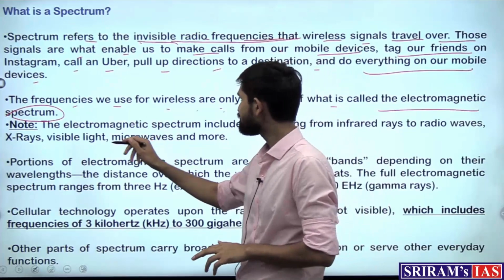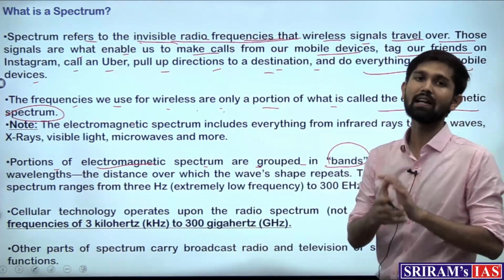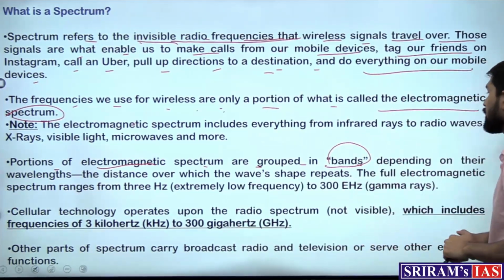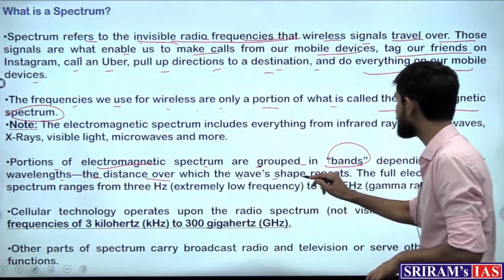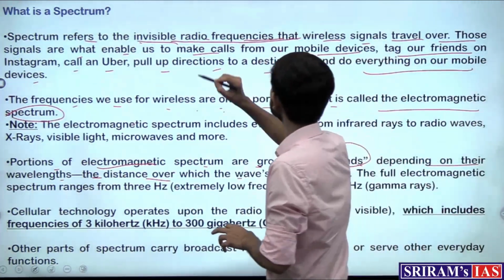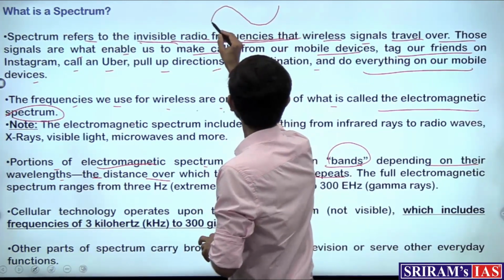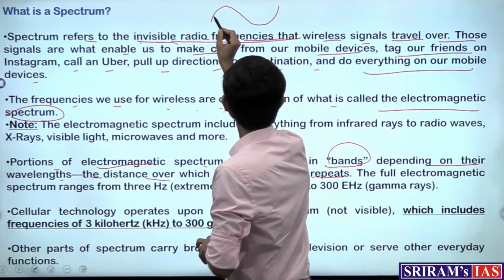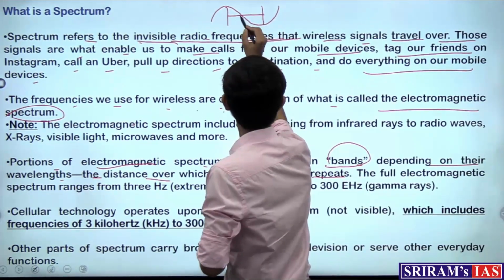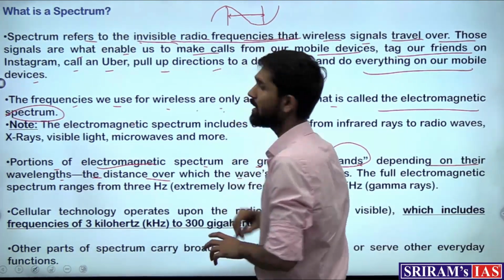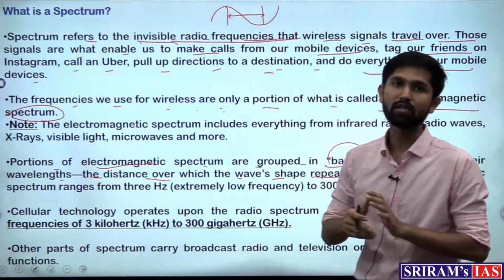The portions of the electromagnetic spectrum are grouped in bands. These bands are used depending on their wavelengths, that is, the distance over which the wave's shape repeats. Now what is a wavelength? Let's say that this is a wave. The distance between the crest and the trough is known as the wavelength. This is a measure of the length of a wave, which we call a wavelength.